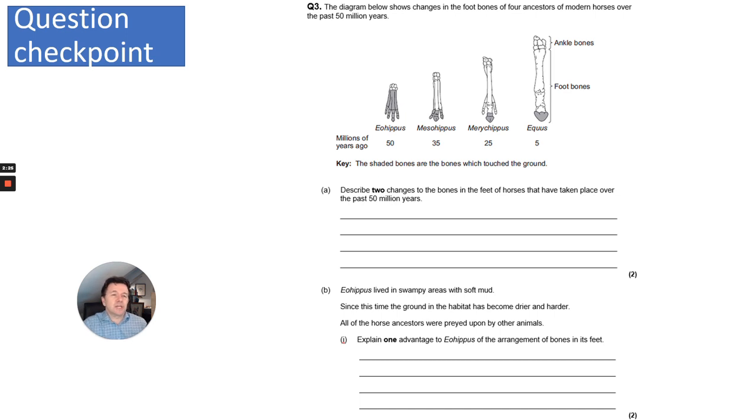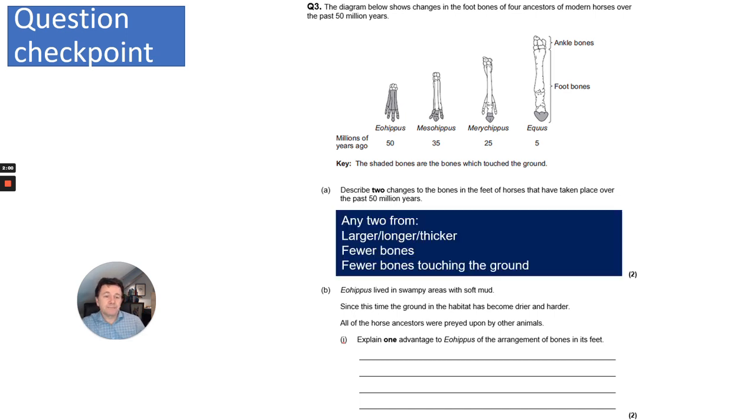So the diagram shows changes in the foot bones of 4 ancestors of modern horses over the past 50 million years. And it says the shaded bones are the bones which touched the ground. So they're giving you a clue there. So it says, A, describe 2 changes to the bones in the feet of horses that have taken place over the past 50 million years. So you need to come up with 2 separate points. So any 2 from they are larger, longer or thicker, or they have fewer bones, or you can see that fewer bones are touching the ground. So any 2 of those will do.